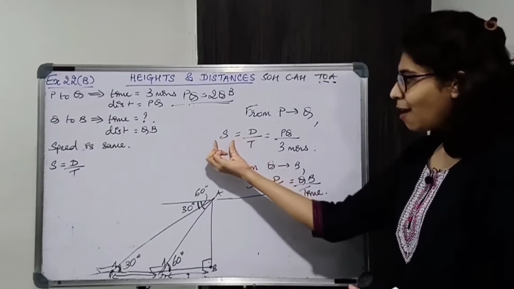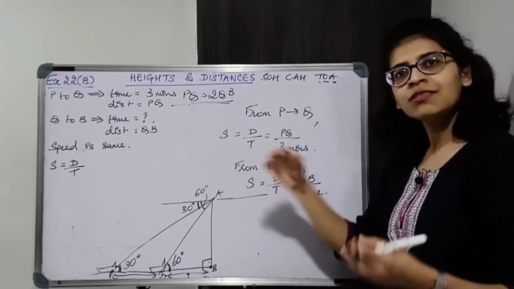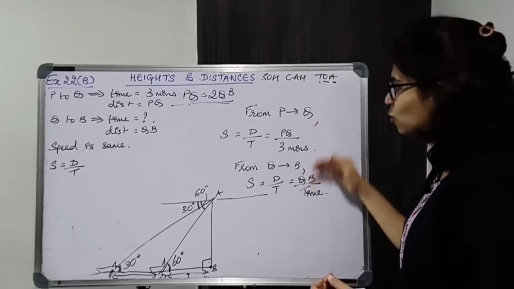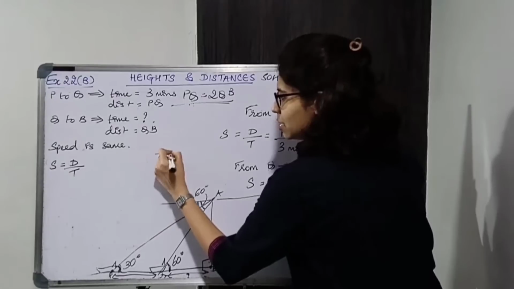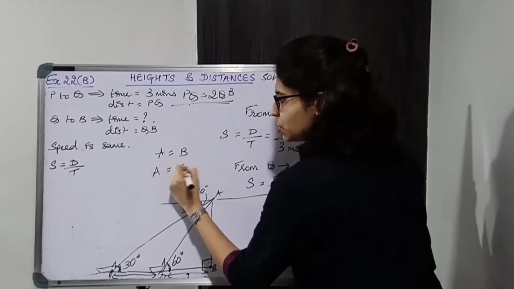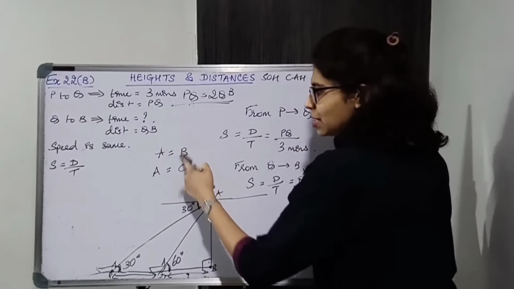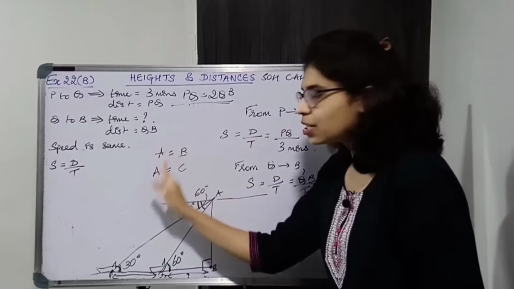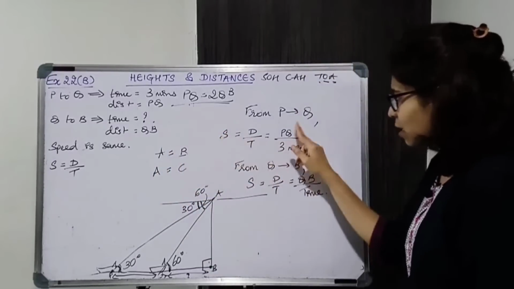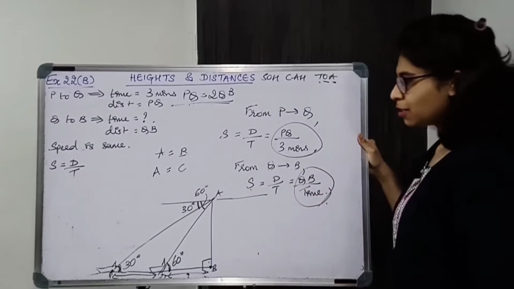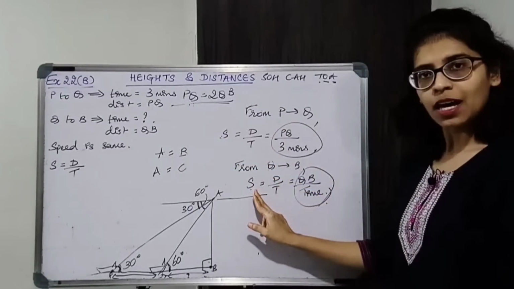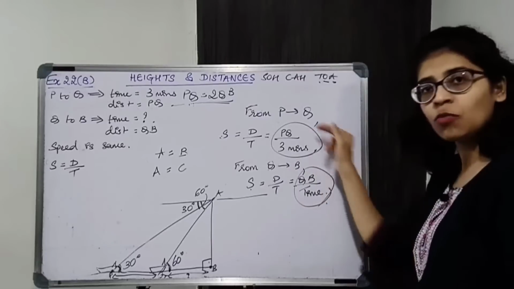So the LHS is the same, so the RHS should also be the same. A is equal to B and A is equal to C, then I can say B is equal to C because the LHS is the same. Speed is equal to this and speed is equal to this. Speed is the same, so this will also be the same.